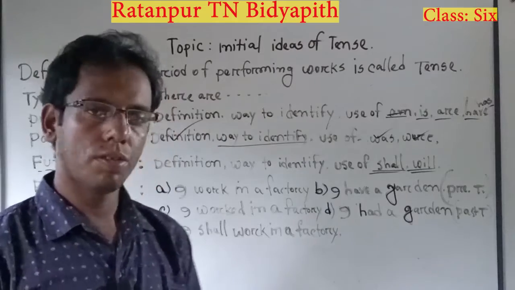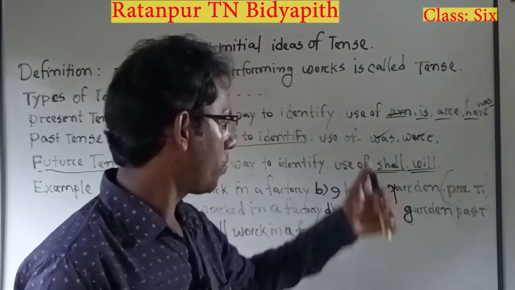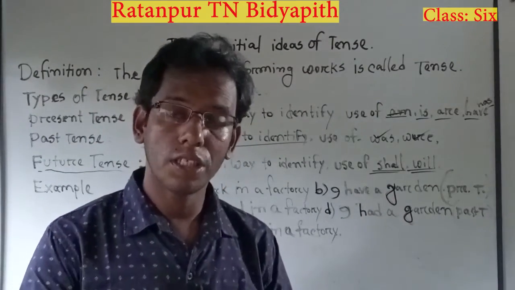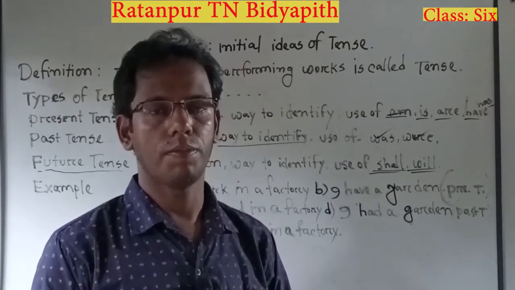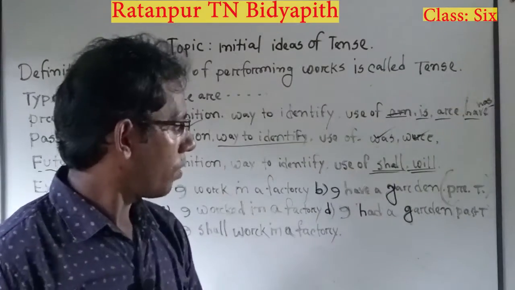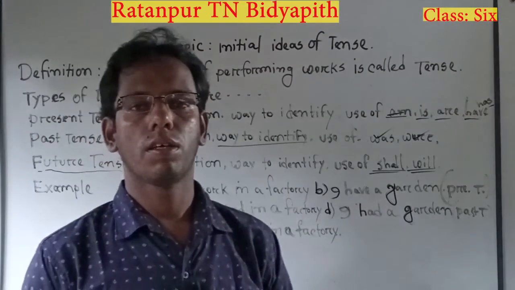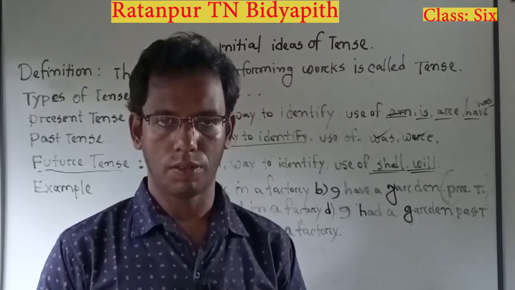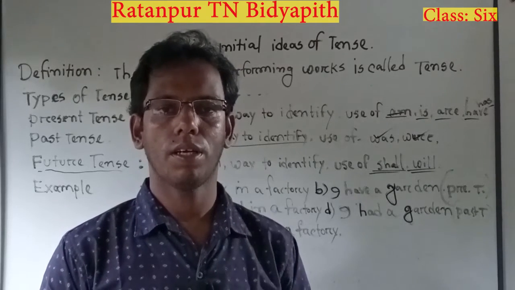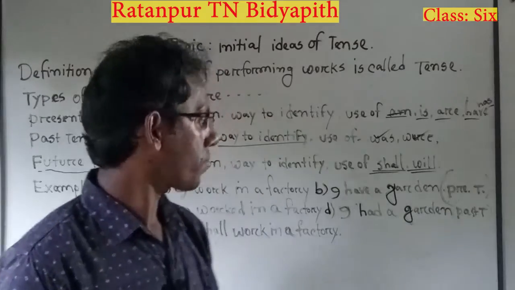So we have learned about the use of shall: we will use it after the first person. Then about the use of will: this will be used after the third person. After the third person singular number, we may use it.